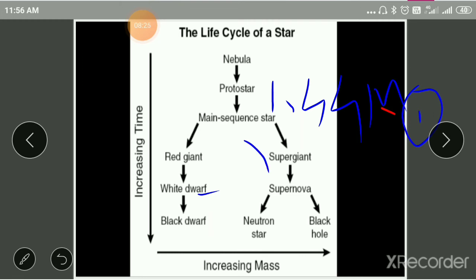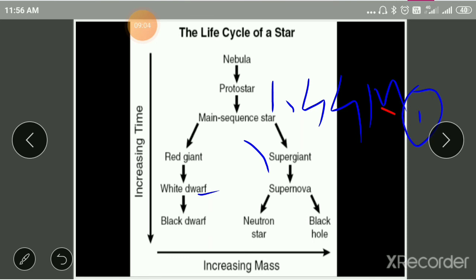Next, coming to the next path, if the mass of the star is greater than 1.44 times of our sun, this is Chandrasekhar's limit. The stars go to the supergiant, which means the size of the star is very big, the mass of the star is very high, and the luminosity is very high. We call them supergiants or blue giants. After the supergiant stage, the star attempts a catastrophe. Such a catastrophe is known as a supernova explosion.